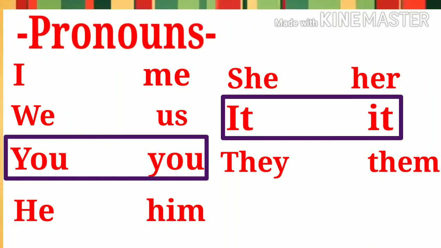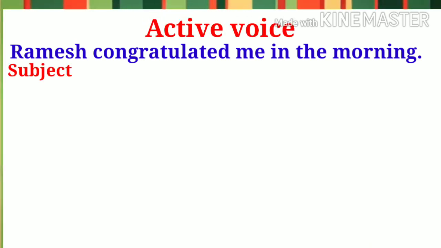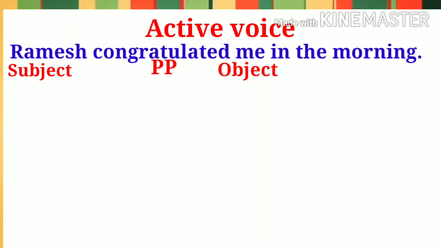Let us see one more example. Read the sentence: Ramesh congratulated me in the morning. Students, this is an active sentence. In this sentence, Ramesh is the subject, congratulated is the verb, and me is the object of the sentence. Now, the passive sentence will begin with the object of the active sentence. What is the object in the active sentence? That is me. In the passive sentence, me will be converted into the pronoun I.